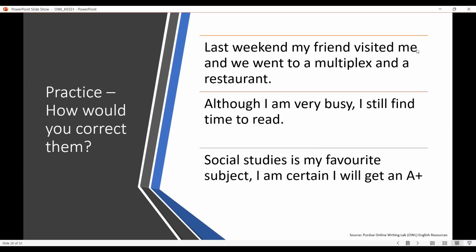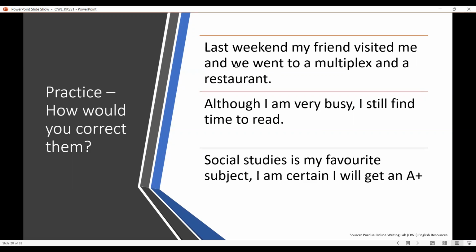As Anushri stated, there has to be a comma here because we said, "Last weekend my friend visited me." So it has a subject and it has a verb, and this thought is complete. Even if I eliminate the sentence after "and," this statement can stand alone. So this is an independent statement. And let us see the second part.